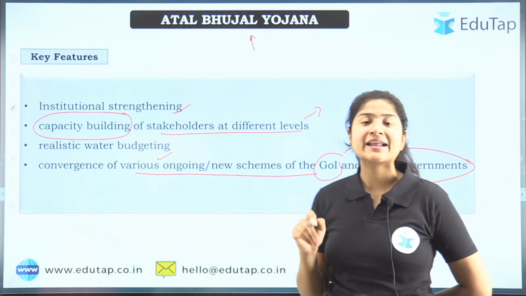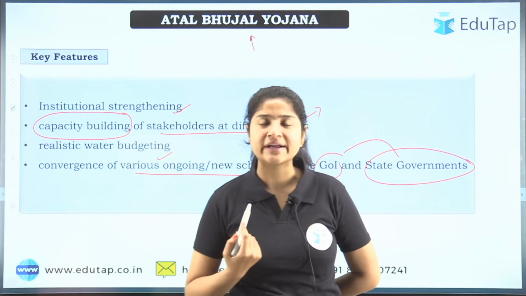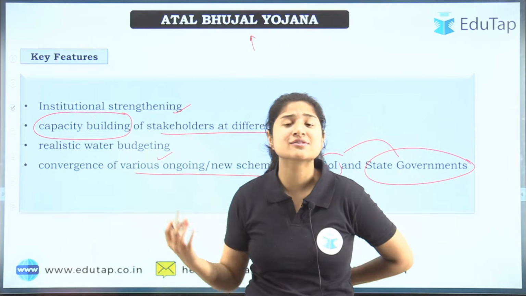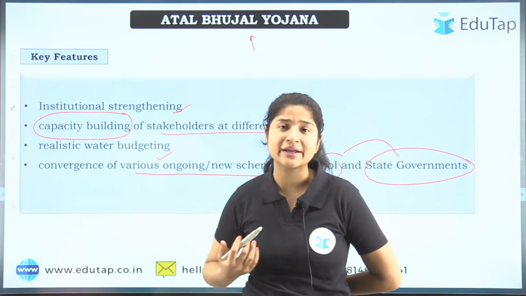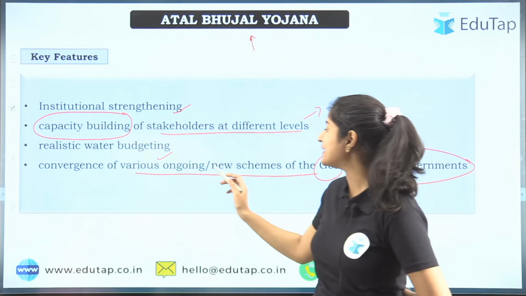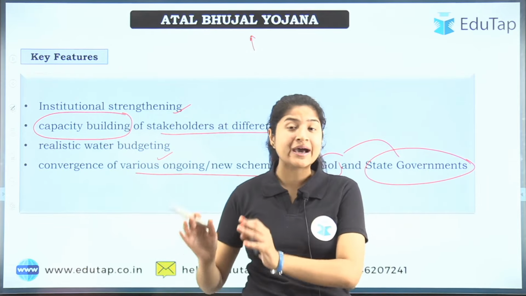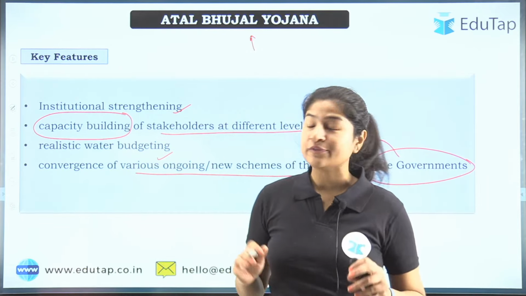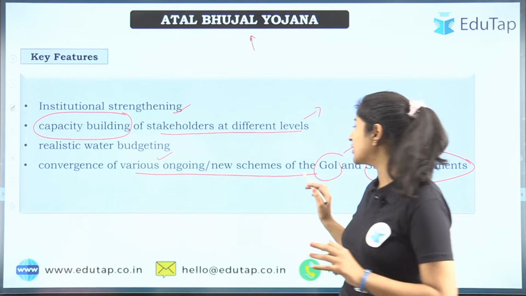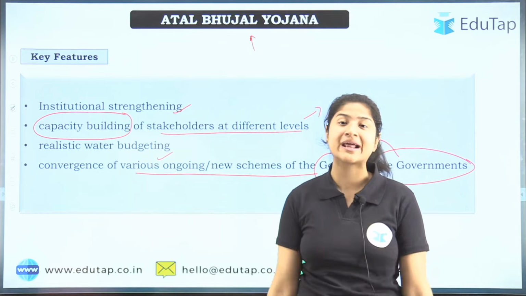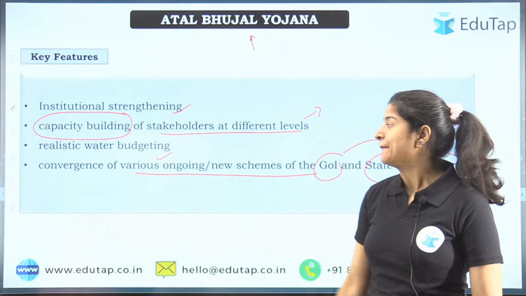Many schemes are already going on, for example the water user associations, which have been developed over much time. We can converge whatever new schemes are related to water and irrigation, so there is a much better prospect, because the funding would be clubbed, and the outcome would be better.